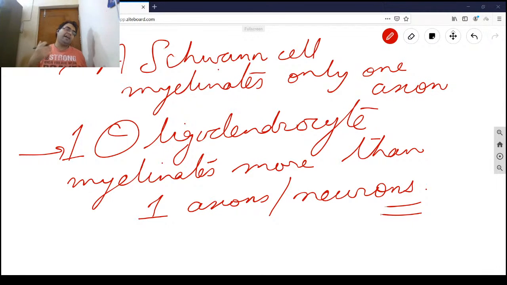The cell knows that I now need to synthesize more and more proteins in order to recover, right? More and more different proteins will be needed for recovery to take place. Now if the neuron recovers and regains function, it will regain its normal appearance.